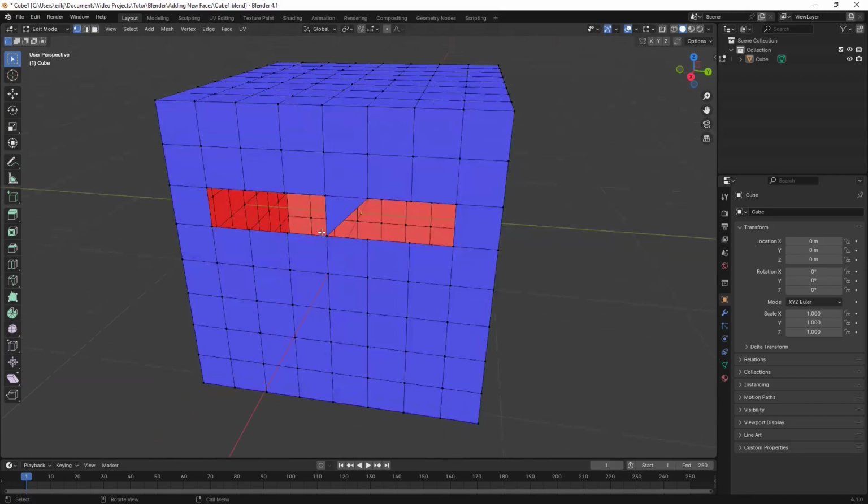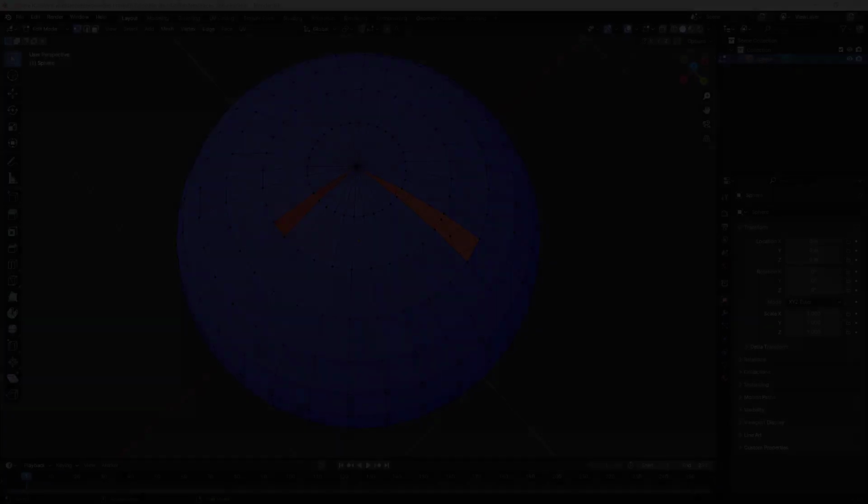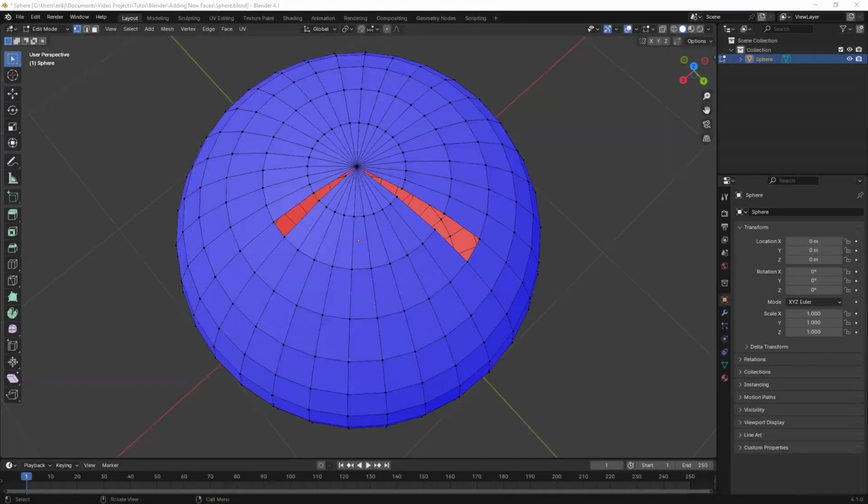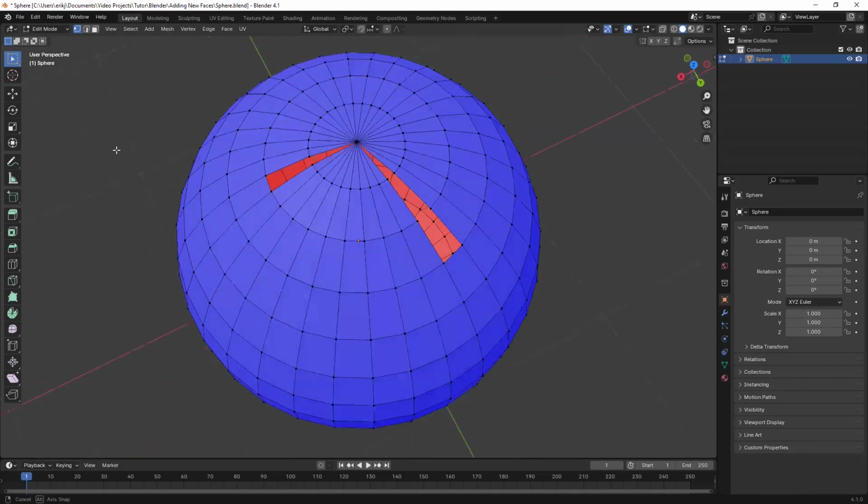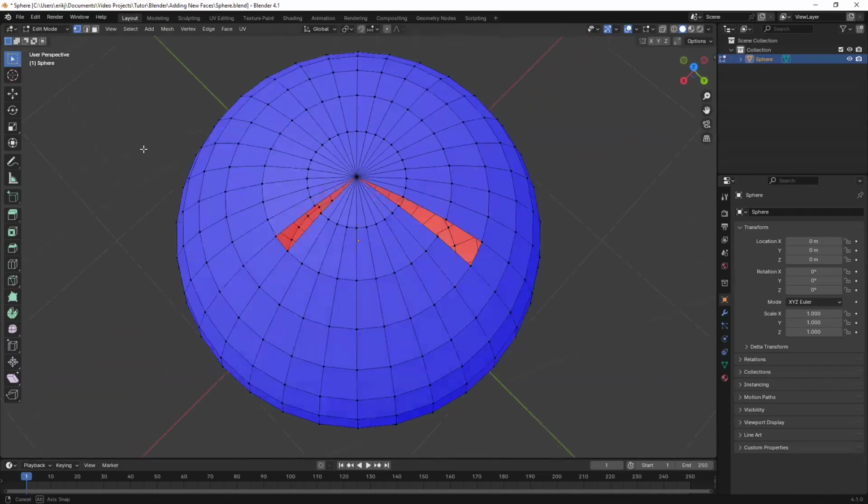If the selected vertex has more than two adjacent vertices to select, it won't know which ones to select and do nothing. Now let's show how the F key works in adding faces in a UV sphere.